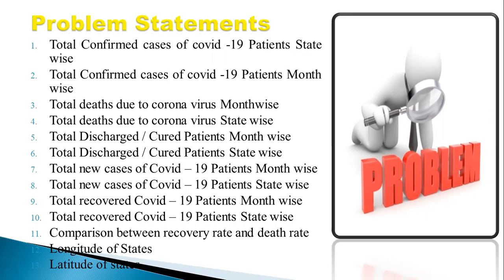Total new cases of COVID-19 patients month-wise and state-wise. Total recovered COVID-19 patients month-wise and state-wise. I have also compared the data of recovery rate and the death rate. Also, longitude and latitude of the states.